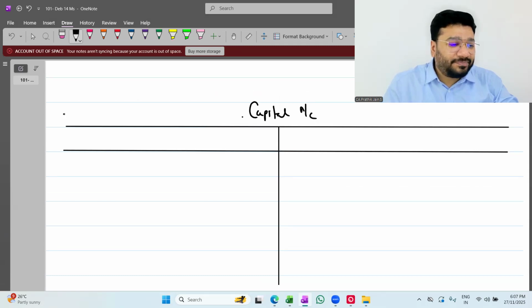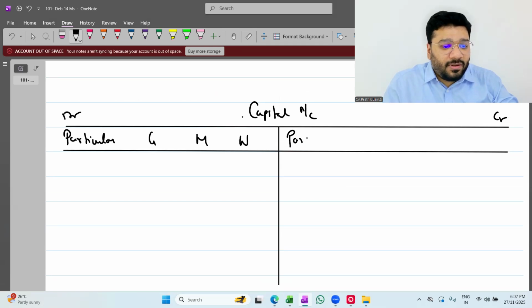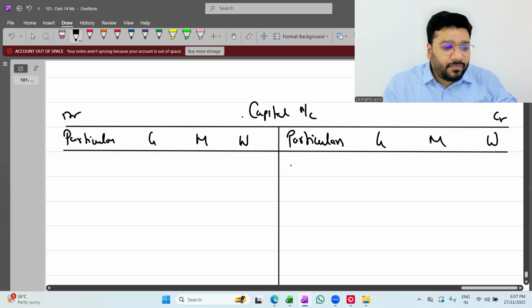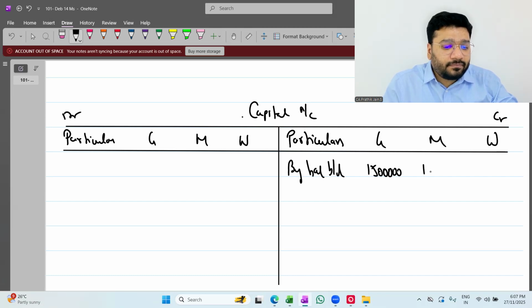Capital account. Debit, credit. Particulars G, M, W. What is the capital balance? 15 lakh, 13 lakh and 2 lakh. So by balance brought down 15 lakh, 13 lakh and 2 lakhs.